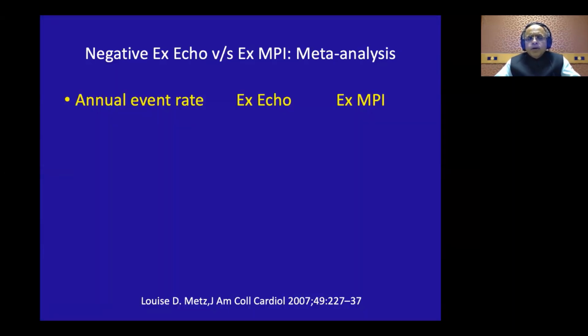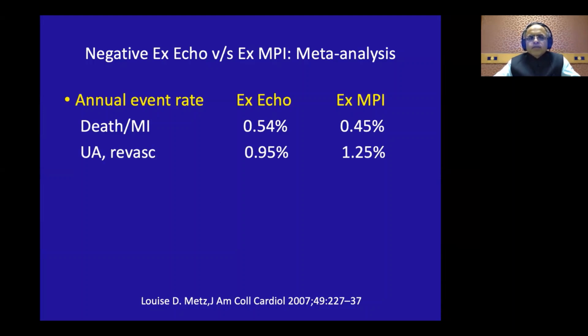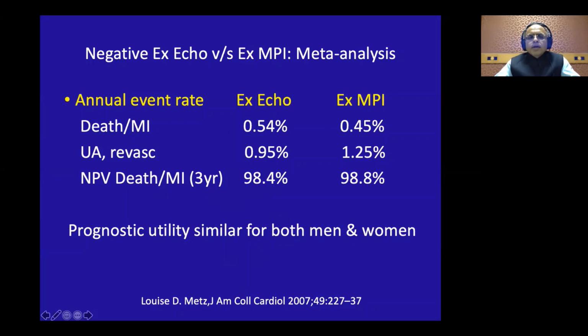The more important is that a negative stress echo is very, very reassuring, because if you see the annual event rates for death and MI, or for unstable angina or revascularization, for a negative stress echocardiography is as low as 0.5% or 0.9%. So having a negative stress echocardiography is very, very reassuring. And the prognostic utility is same for both men and women.